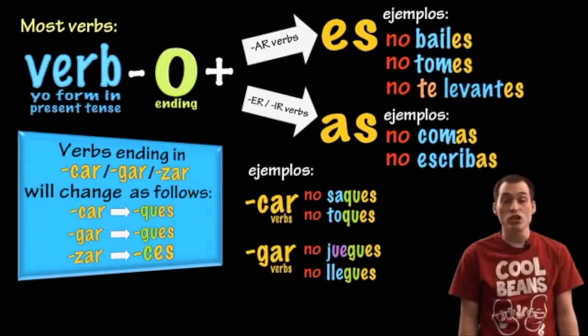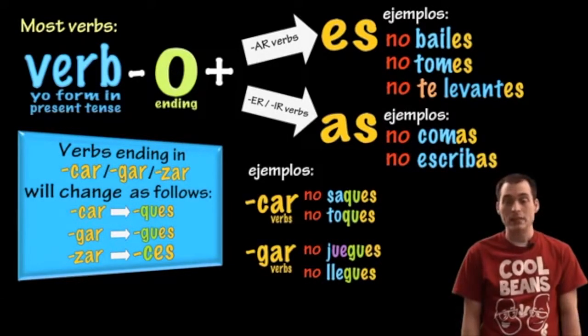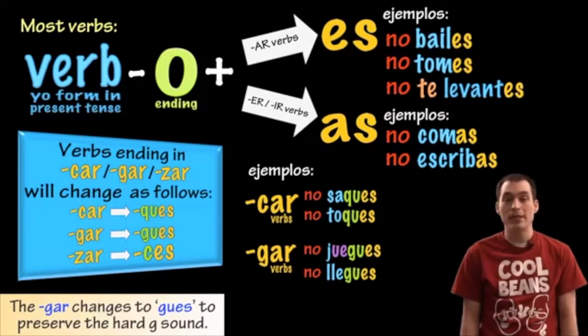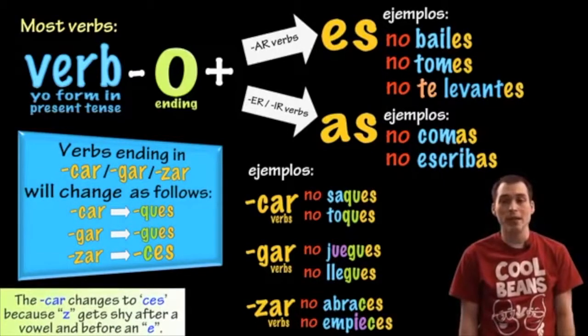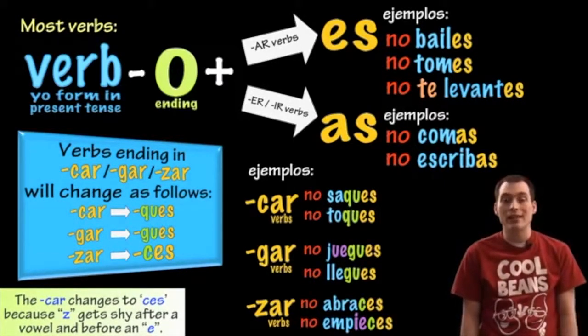Some verbs that end in GAR, no juegues, no llegues. And we're going to change it to GUES to preserve the hard G sound, because G before E makes an H sound. And finally, some verbs that end in ZAR, no abraces, no empieces. And this one actually isn't for pronunciation purposes, but in Spanish, the Z gets shy whenever it comes after a vowel and before an E, and it changes to a C.